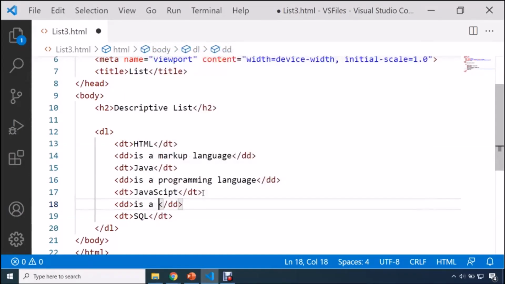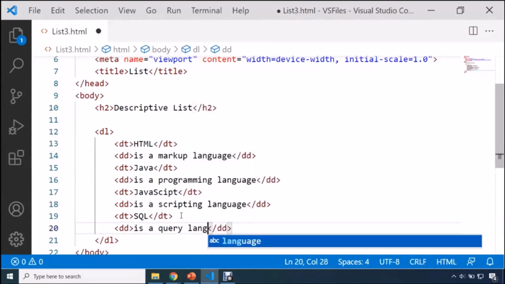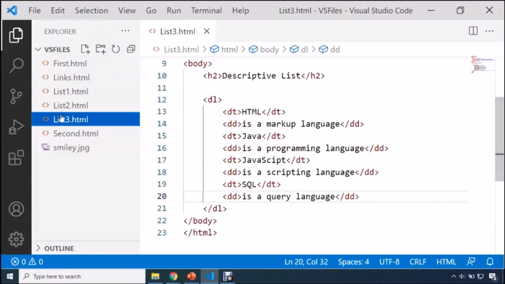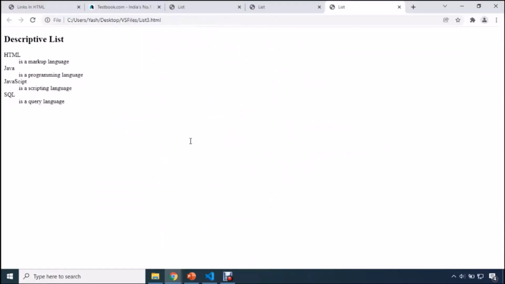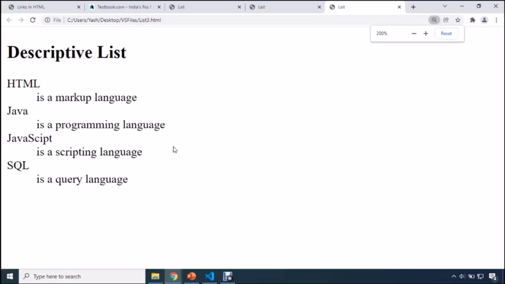Okay, here I'm going to write is a programming language. For JavaScript, I need to provide some description. Let's say it is a scripting language. Okay, and for SQL, I'm going to write this description, is a query language. Okay, so now guys, if I save this, let me show you the output of it. So you can see this is how you will have the final layout of your descriptive list. So this is how you are going to create a descriptive list in HTML.